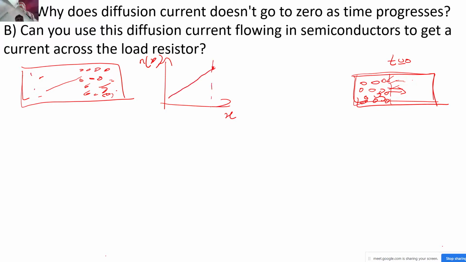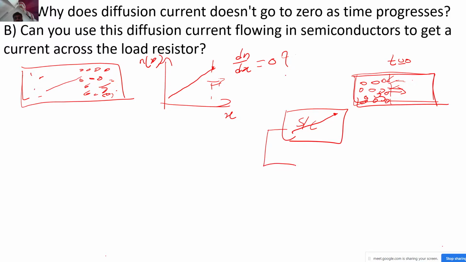So now my question to you guys is, will this concentration gradient become equal to 0, that is dn by dx, will it become 0 as time progresses? What do you think? And if this doesn't become 0, then there will be some diffusion current present. So what if I do this? Let's say this is my semiconductor material and I have this concentration gradient in it. If I connect a load resistor across it, will I get a current flowing through this particular resistor? So I have these two questions for you guys.